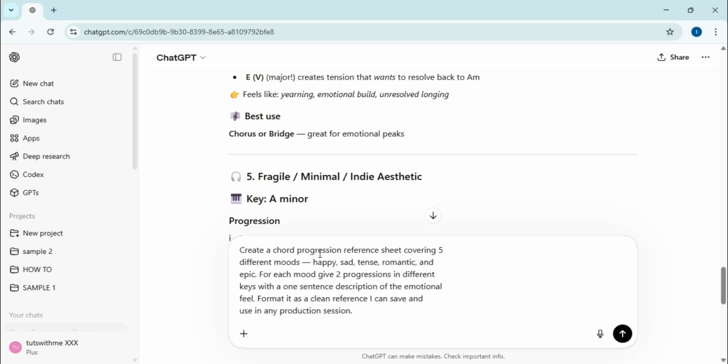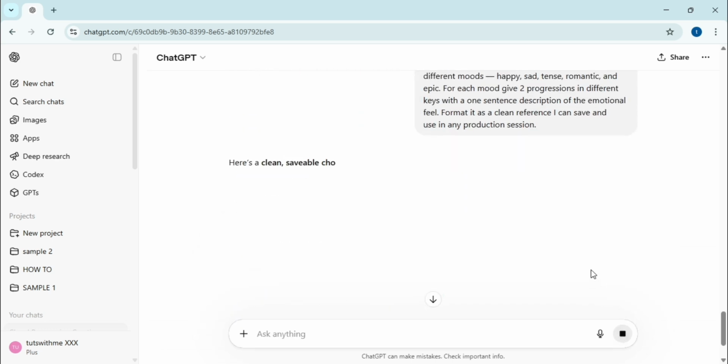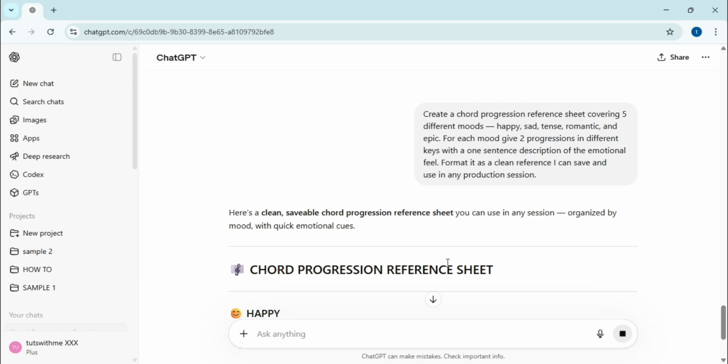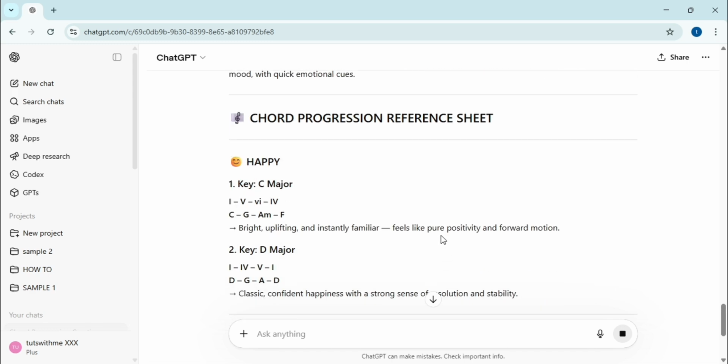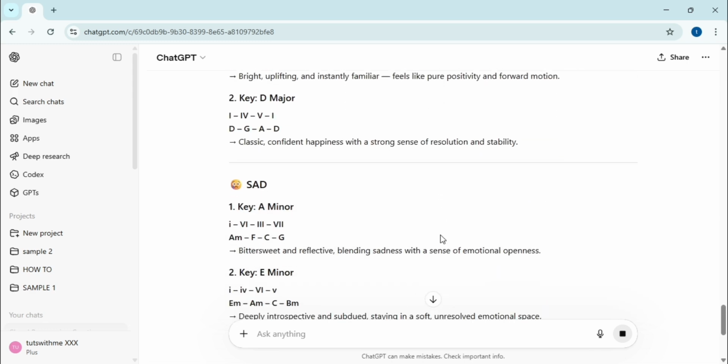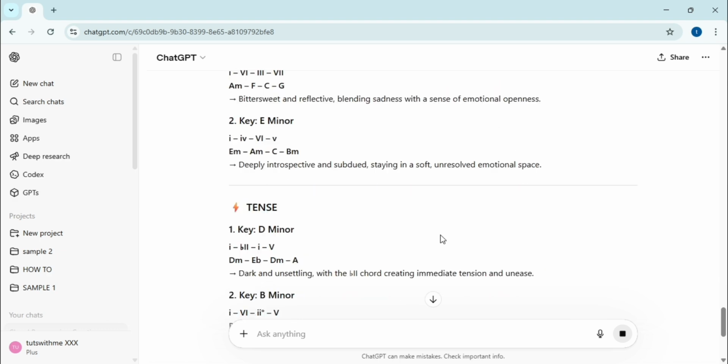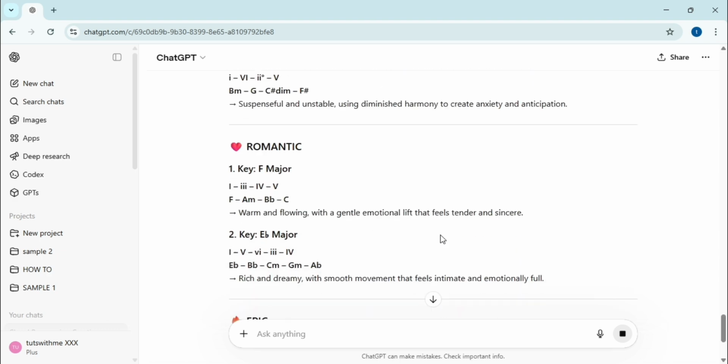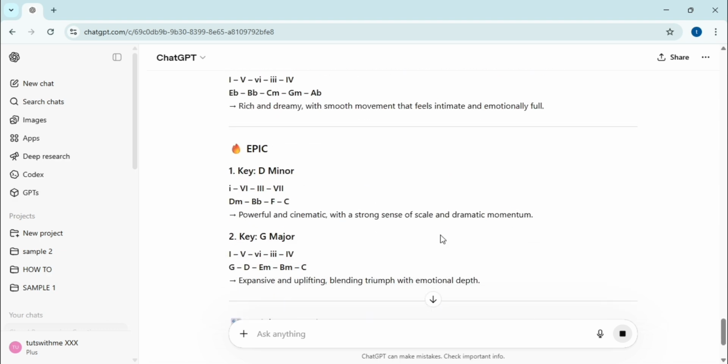To wrap things up, I ask ChatGPT to generate a clean, one-page reference sheet covering 5 distinct moods: happy, sad, tense, romantic, and epic. I want 2 progressions for each mood in various keys so I can quickly pull from this list during a production session. The final reference sheet is perfectly organized and ready to use, offering diverse sequences like a tense D minor loop and an epic G major climb.